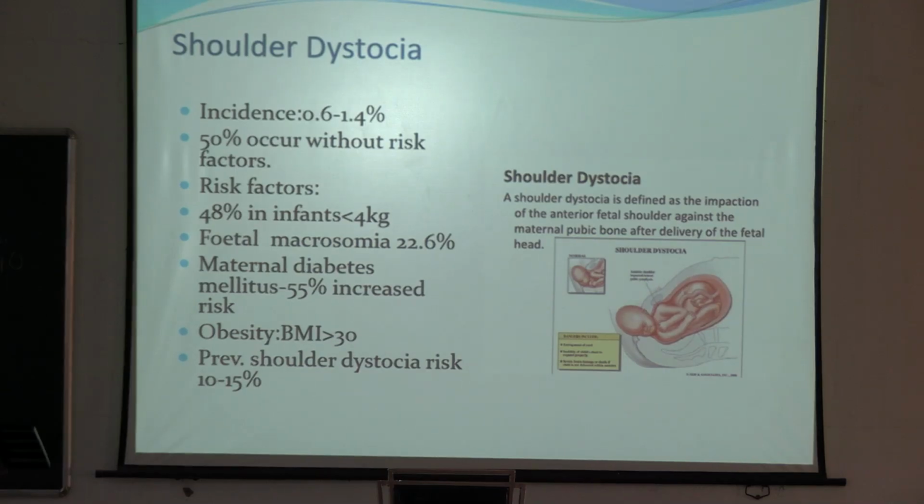Head has already been delivered, but you can't deliver the shoulder. It normally delivers easily, but in a diabetic mother or macrosomic baby, you can't deliver the baby. That is known as shoulder dystocia. The incidence is 0.6 to 1.4%.